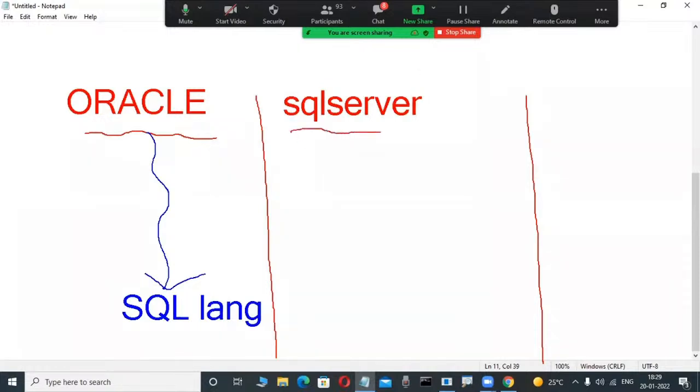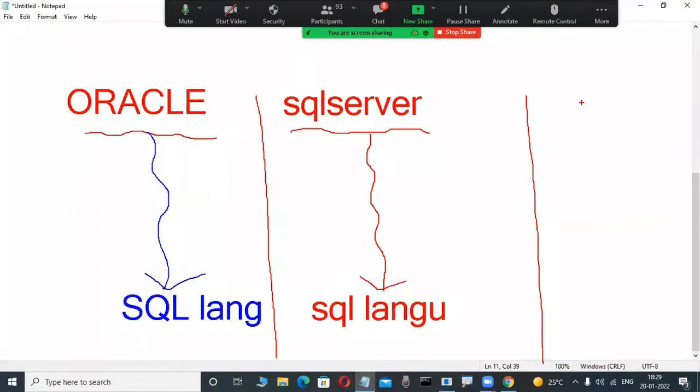Some employees work on the SQL Server product. It is also a database product, like Oracle, and to operate SQL Server they use one language only. What is that language? SQL is a language. Again, many people in my company are using MySQL, a relational database product.